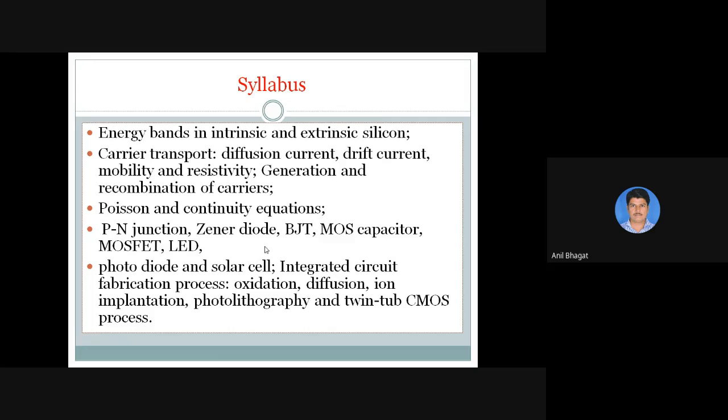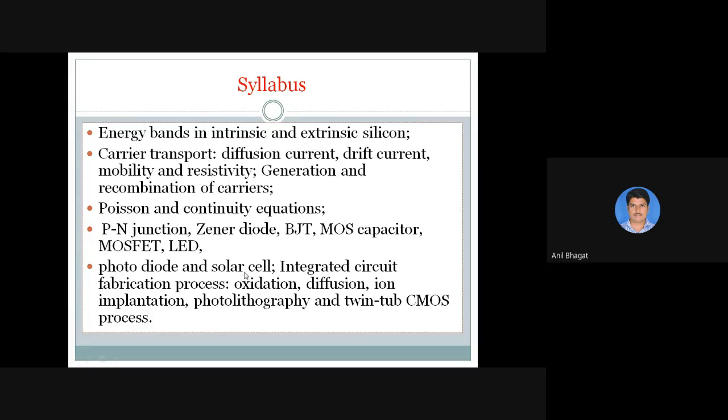Only a small part of the MOSFET was included in my syllabus in 2008, sorry, 5 to 6 years ago. But now your batch also studies the BJT, with half portion of BJT and half portion of MOSFET. But now the PN junction is very important, included in first year syllabus. The PN junction diode used in a rectifier circuit, then Zener diode, BJT, MOSFET, capacitor, and MOSFET.